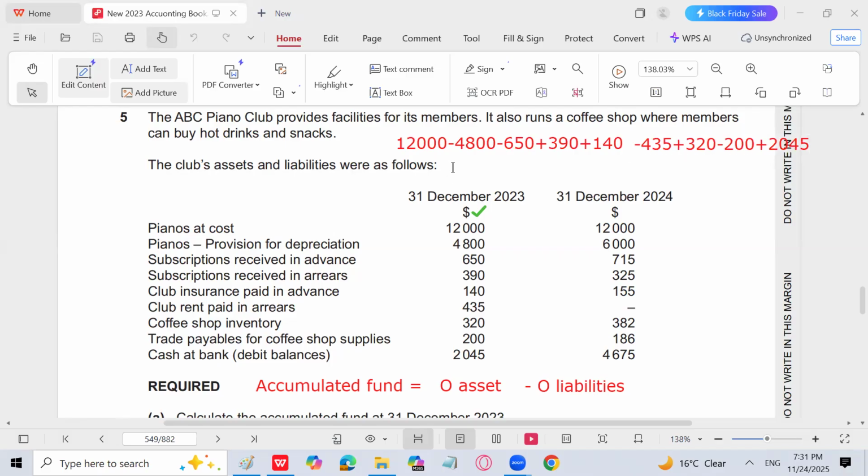So what is going to be the answer for the accumulated fund? It is 12,000 minus 4,800 minus 650 plus 390 plus 140 minus 435 plus 320 minus 200 plus 2,045. So the accumulated fund is going to be 8,810. We have calculated the accumulated fund, which is the first part of the question.